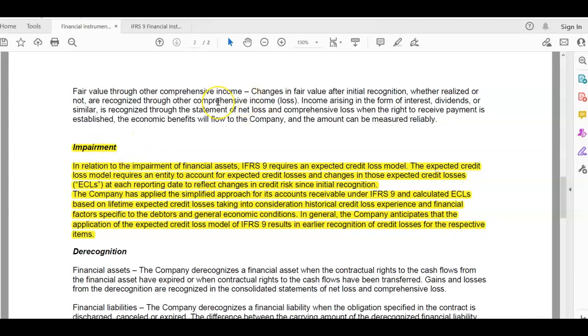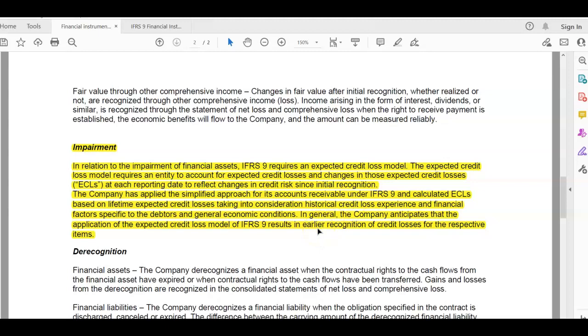Can you see, this is the financial statement of a company, and here they are talking about impairment, how they apply impairment to their financial assets. The readers of the financial statements are going to believe in us, the auditors, that we have actually audited the impairment of the financial assets. That's why as an auditor, you need to understand IFRS 9, because if you don't, you cannot properly perform the audit of expected credit losses. If you have time, you can read through any company's financial statements, especially their financial instruments section.